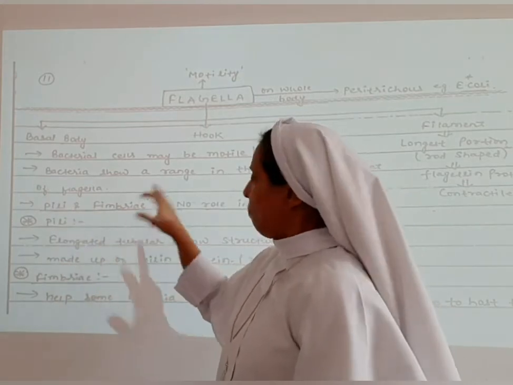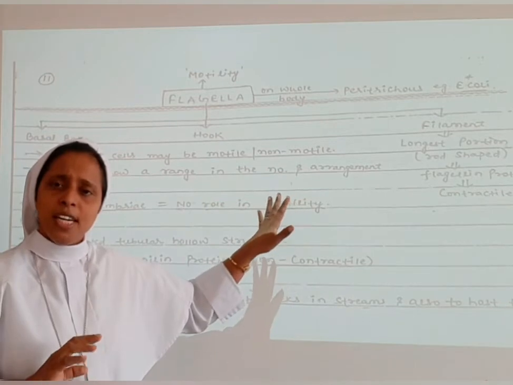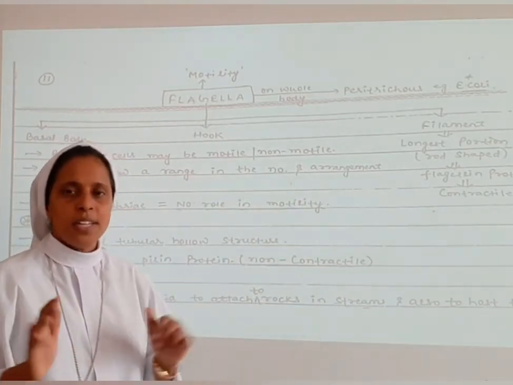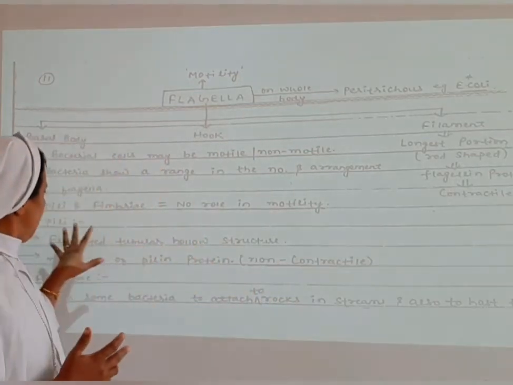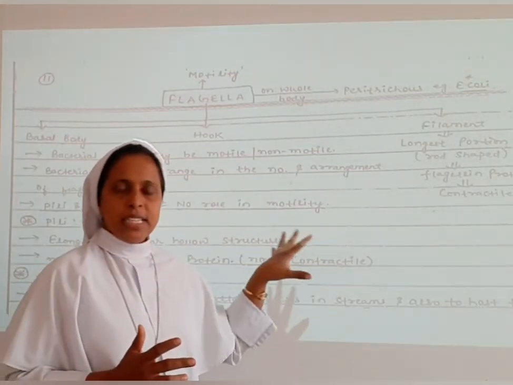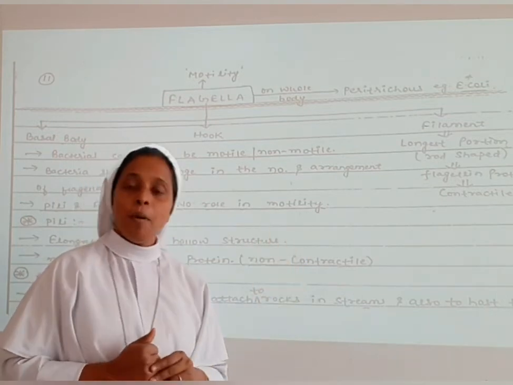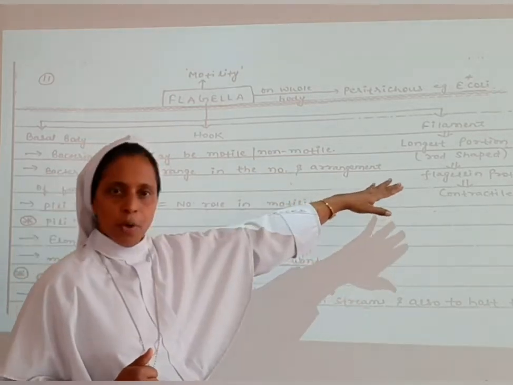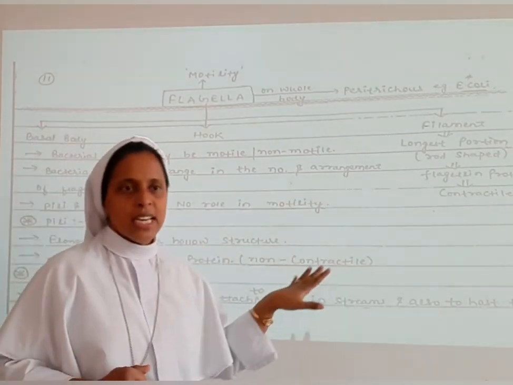Pili and fimbriae do not have any role in motility. The flagella move, showing locomotion. Now let us learn about the pili. Pili are elongated, tubular, hollow structures made up of pilin protein. The flagellin protein is contractile, but pilin protein is non-contractile.